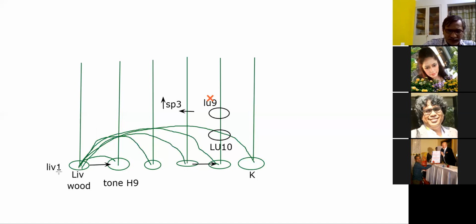Total wood variety of chi will be increased. Or if you want to decrease, you can decrease also. If the supply goes down, all of them will receive less. If the supply goes up, all of them will receive more. But if already you have tonified H9, then this liver knows that okay, whatever extra chi I am making, it